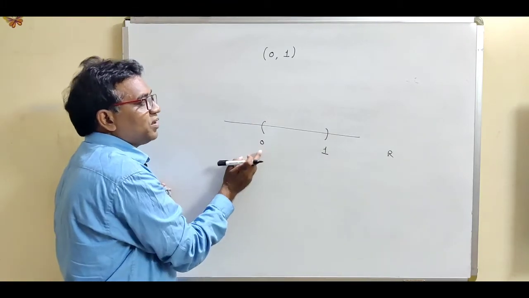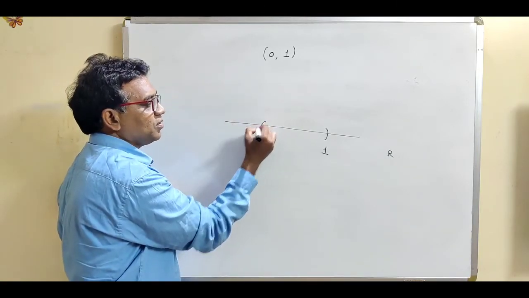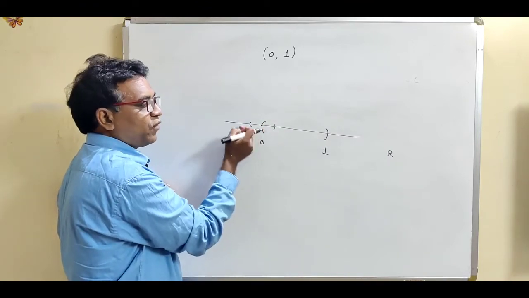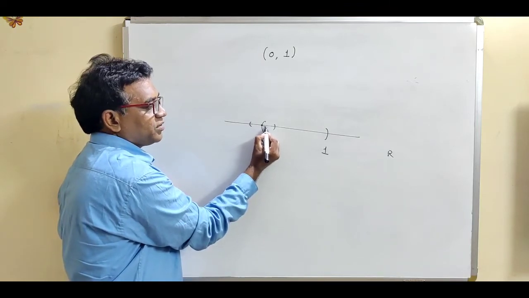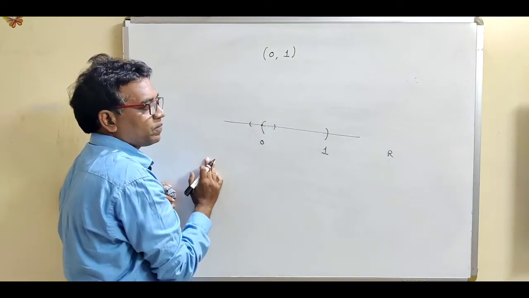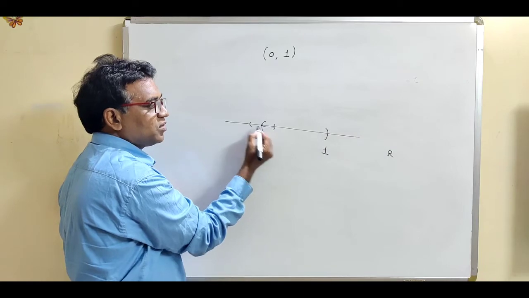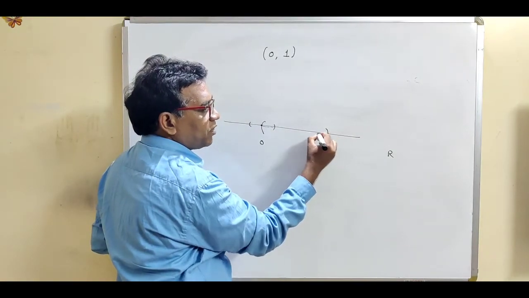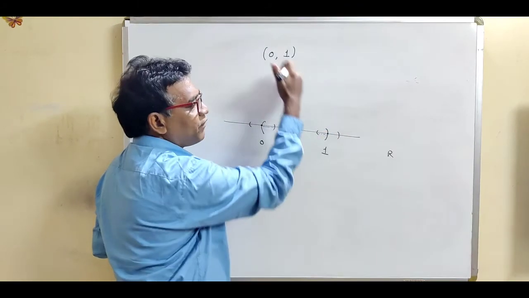Now how do we show that 0 is a limit point for the interval (0, 1)? If you consider this as 0, then this is the neighborhood, or the open sphere, for this point. Obviously the right portion of this open sphere contains infinitely many points of this set. So it is called a limit point. This one is again a limit point, because if we consider this as the open sphere, then the left portion contains infinitely many points.